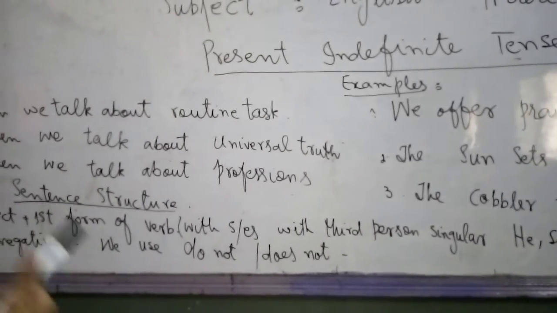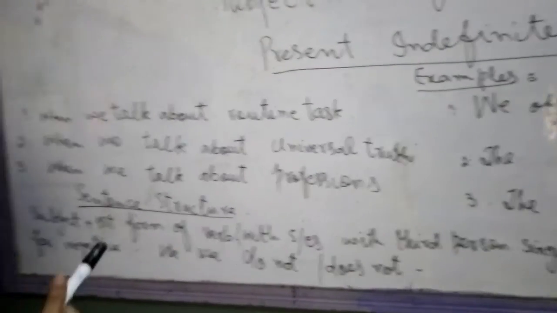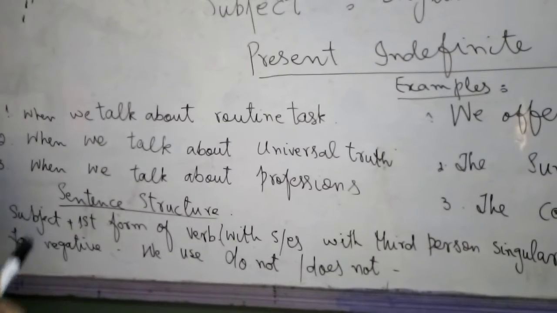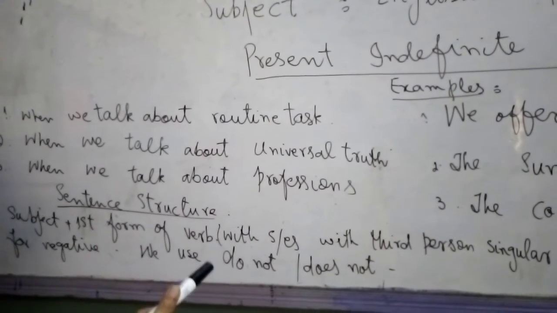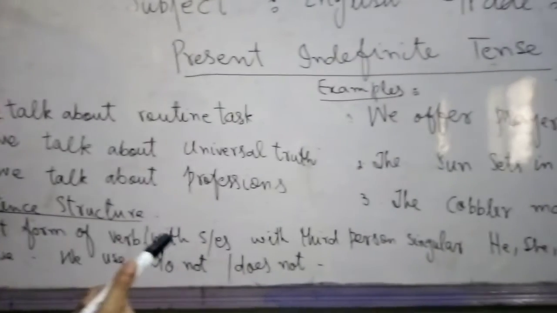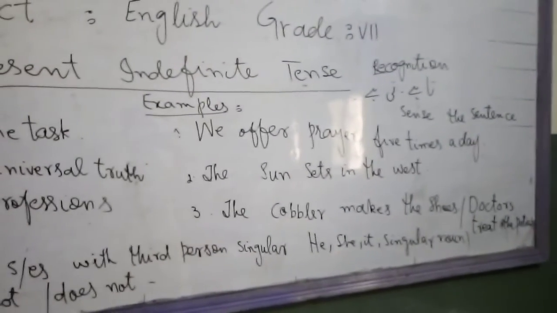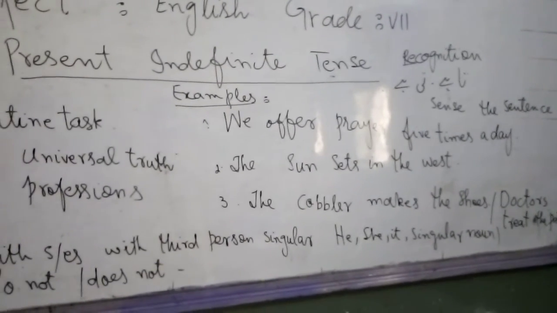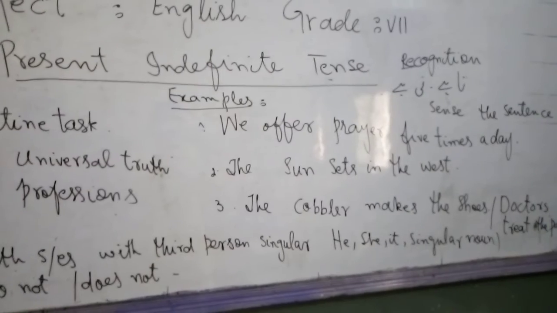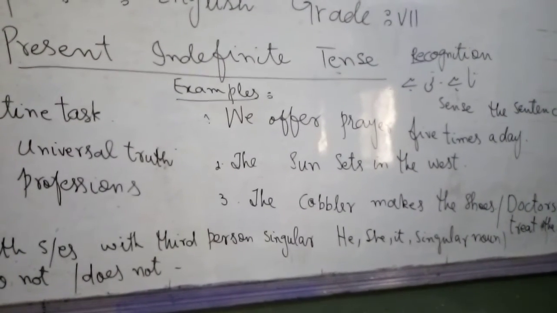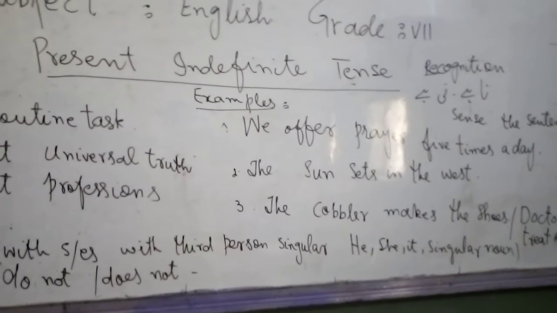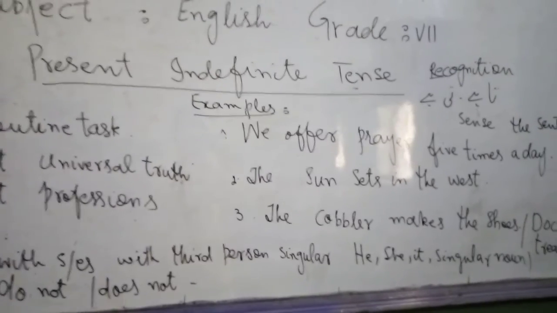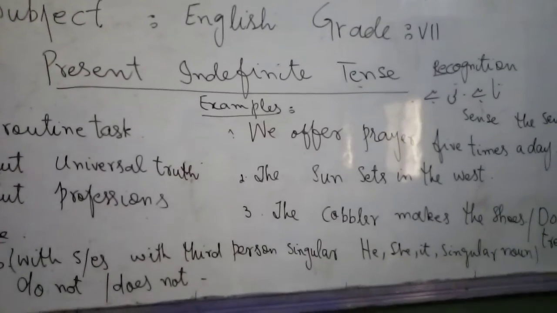You take tea. In this sentence, we are not using s, but he or she are in the third person singular. For example, Ali takes tea, you take tea, I take tea. Now you can see that we are using s with Ali, but not with I and you.